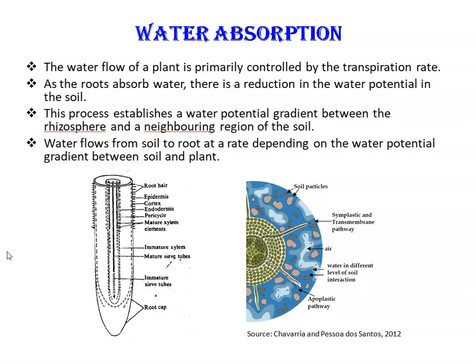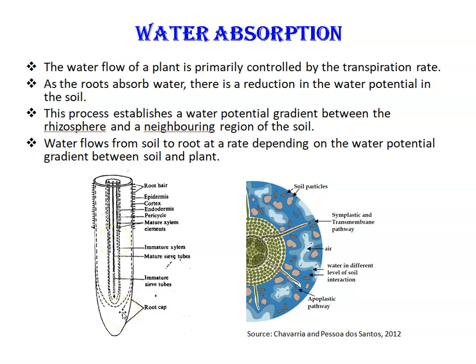As the roots absorb water, just look at this diagram. This is the structure of a root. And you can see here the root, small root here, then epidermis, cortex, next layer endodermis, pericycle, and innermost, these are the vascular tissues, and this is xylem, then root cap.